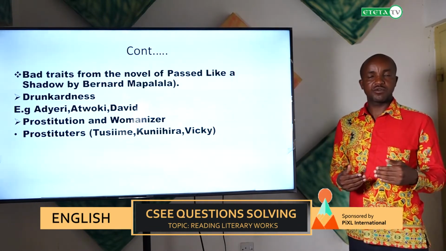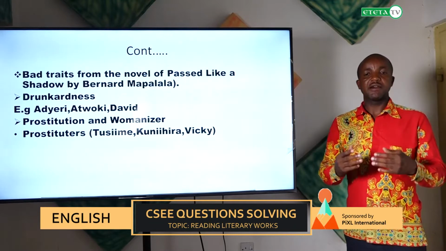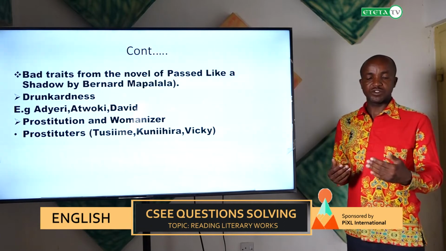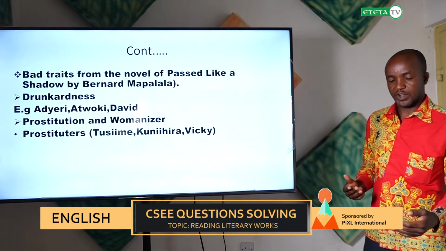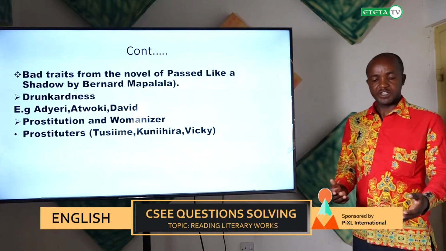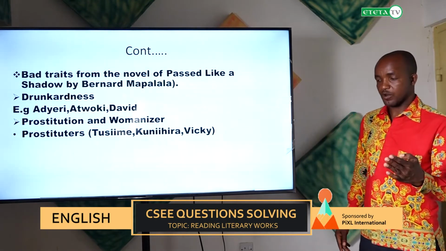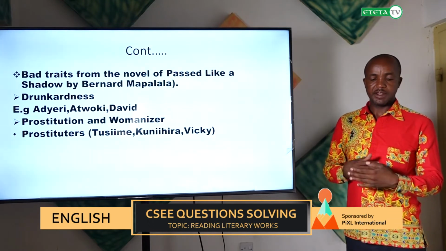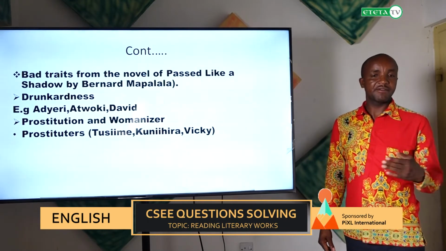So this is not good for growing societies. Our children, our students, and our society at large, we want them to have good manners. We don't want to be like Tusime and Kunihila. Tusime and Kunihila were students who were studying at a certain school in Uganda. They were expelled from the school because of this bad trait, this bad character. They were not good students to others, so the school management board agreed to expel them because they did not have good manners.